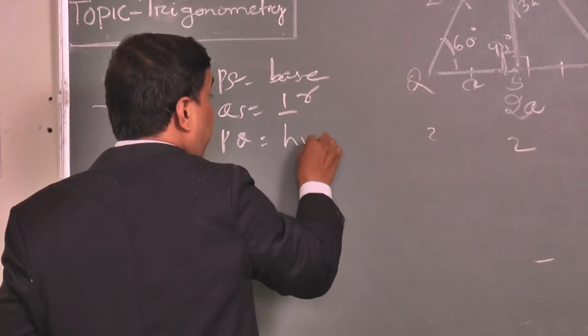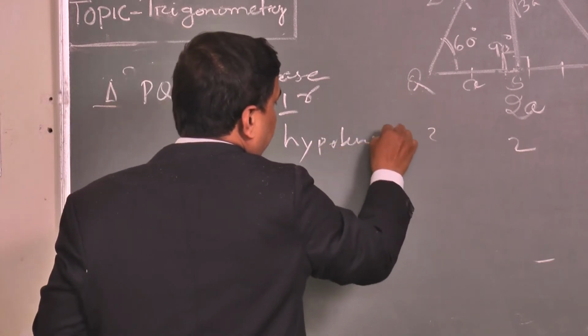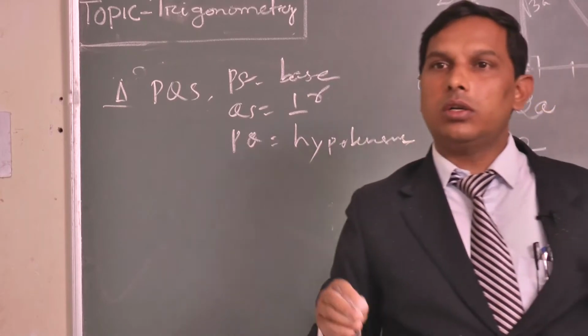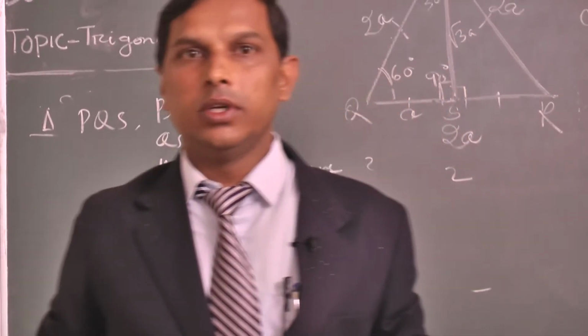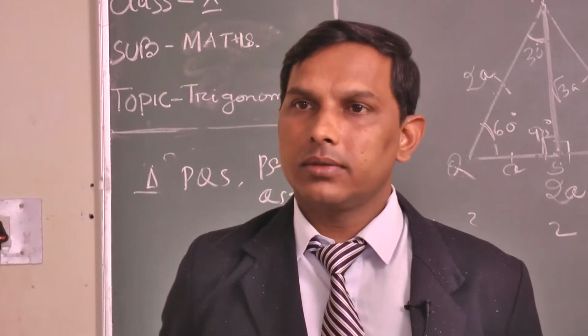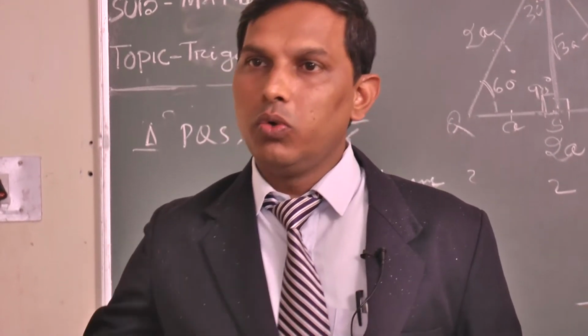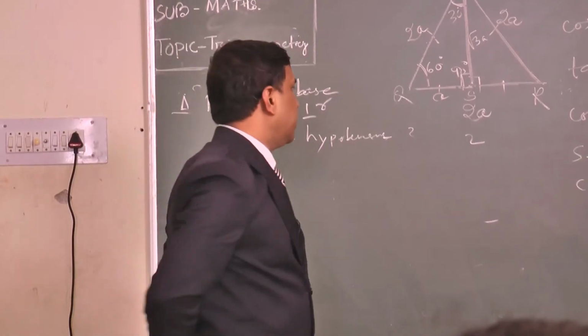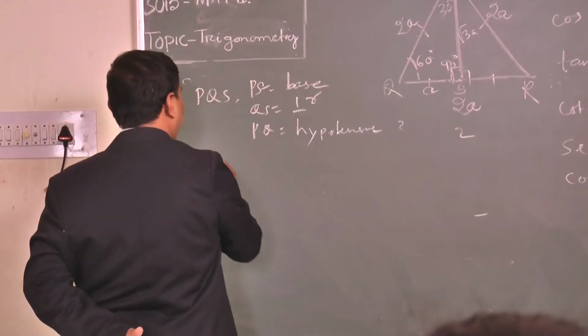This is very important, students. Sometimes, because of hurrying, we are just not getting this. It is very important to know which one is the base and which one is the perpendicular. Clear, students? So now we can go for the sin 30.